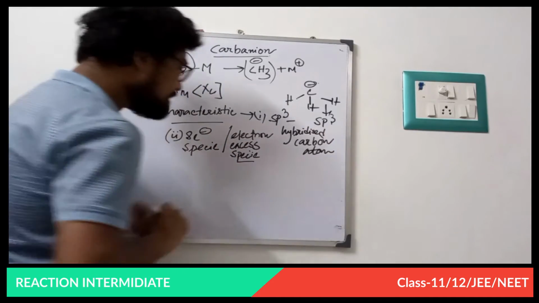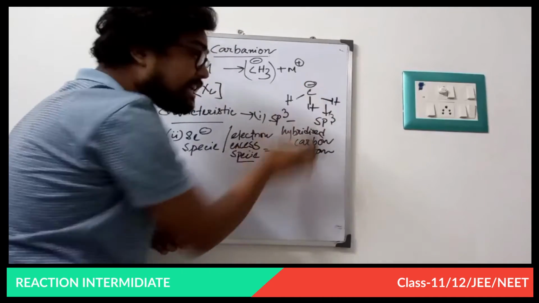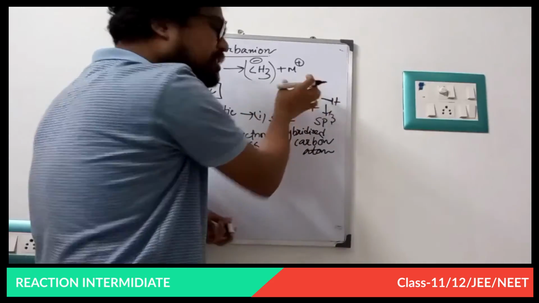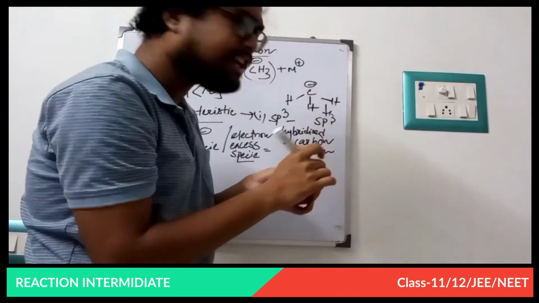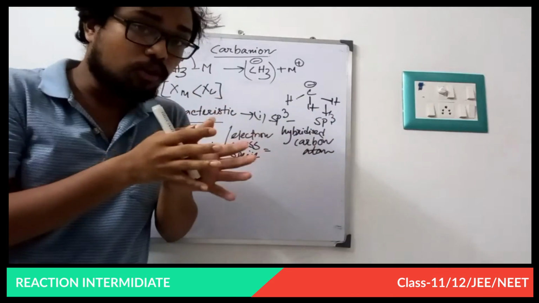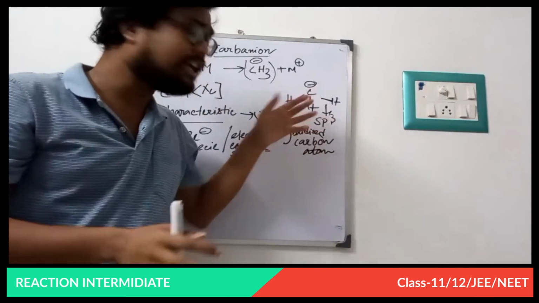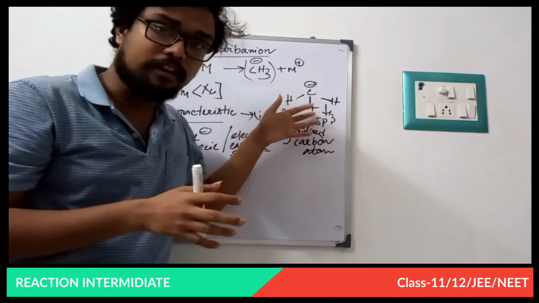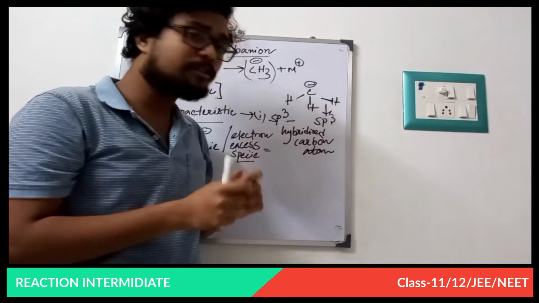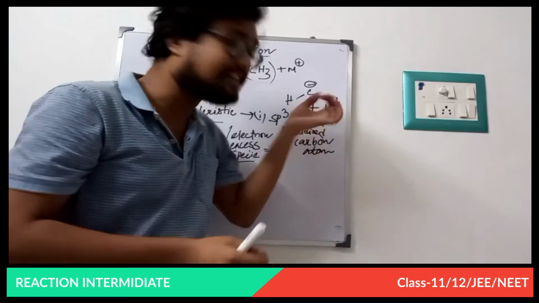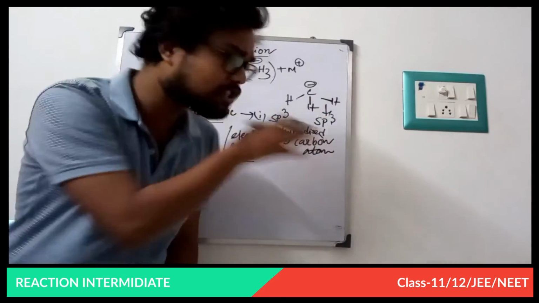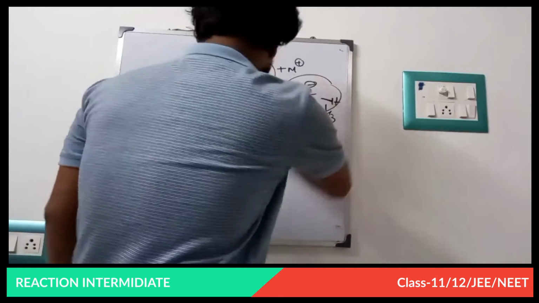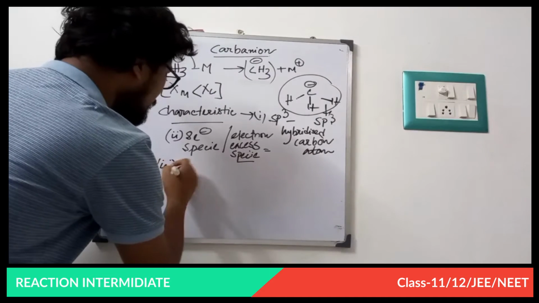Now due to this excess electron species, it acts as a nucleophile, because it is already highly negatively charged. So it will try to go toward an electrophile. That means it is an electron donor, so it acts as a nucleophile. It acts as a nucleophile because it is already negatively charged and is susceptible towards nucleus or positively charged species. The third point is very important.